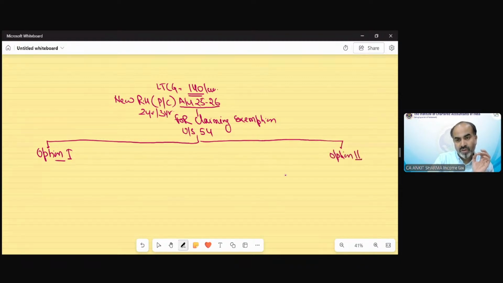If you fulfill option 1 or 2, only in that case you can claim the exemption under section 54 for assessment year 25-26. The provision says you have to do one activity, either option 1 or option 2, up to the due date of ROI. Due date of ROI is return of income filing.